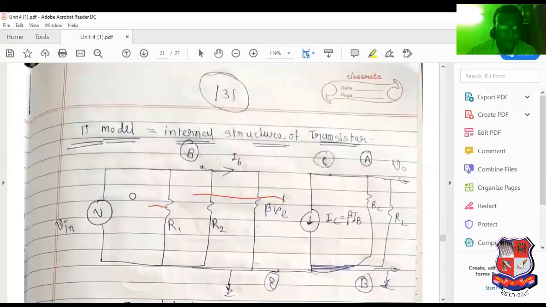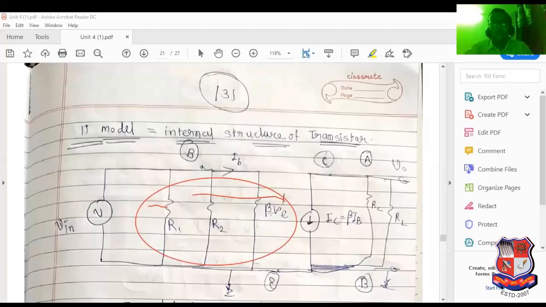I have mentioned here the input resistance. Looking from the input side, we have obtained three resistances that can be considered in parallel. See this: R1 parallel R2 parallel beta RE dash. It is the equation of the input resistance, nothing else.